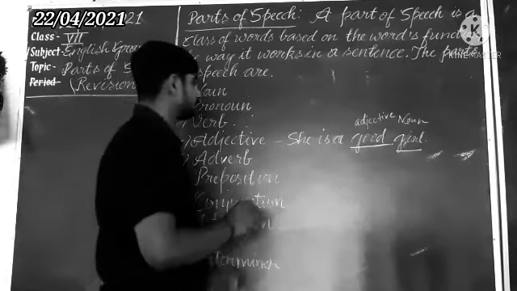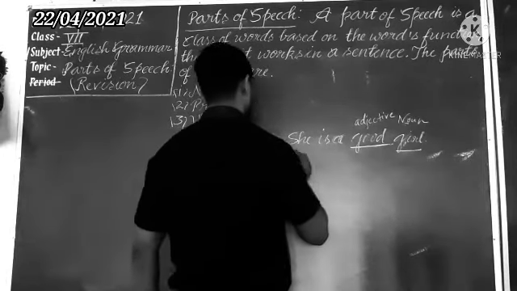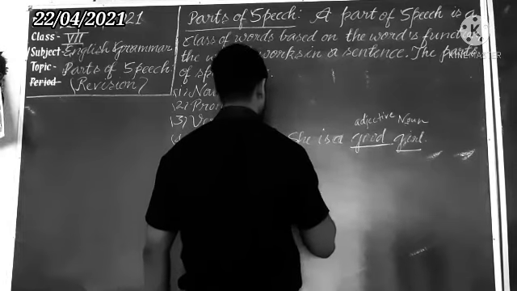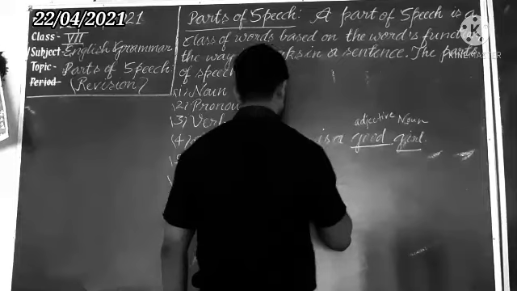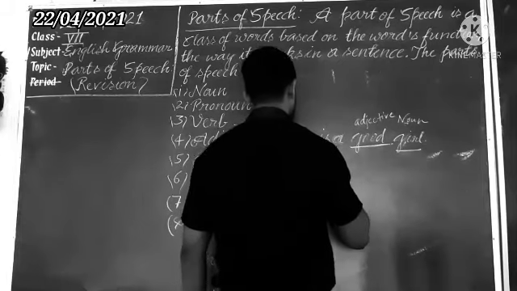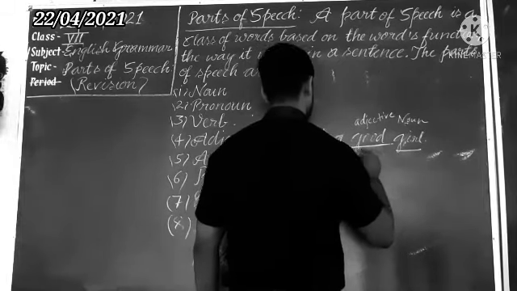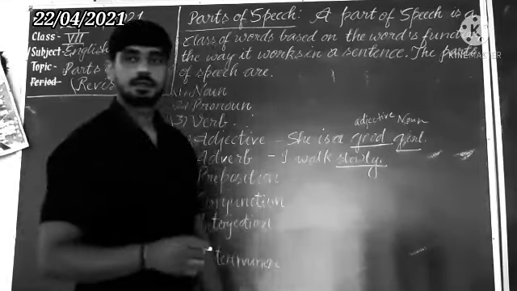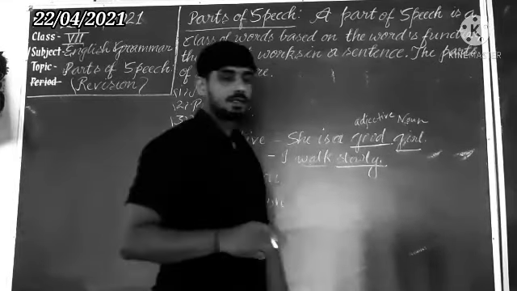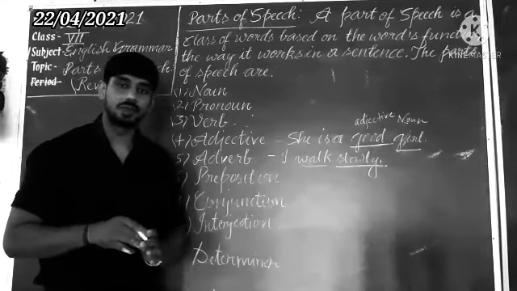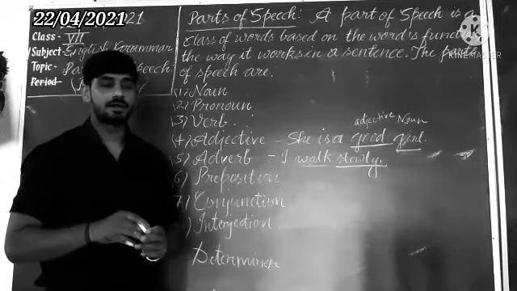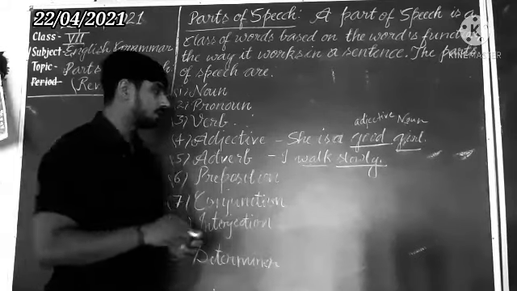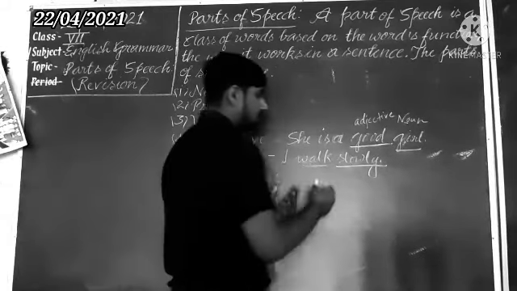Now see here, I am writing: I walk slowly. Here the word slowly tells about the verb walk. So according to the definition, it mainly adds to the meaning of verb, adverb and adjective. And we also know that how, when and where. So here I am writing walk, how? Slowly.